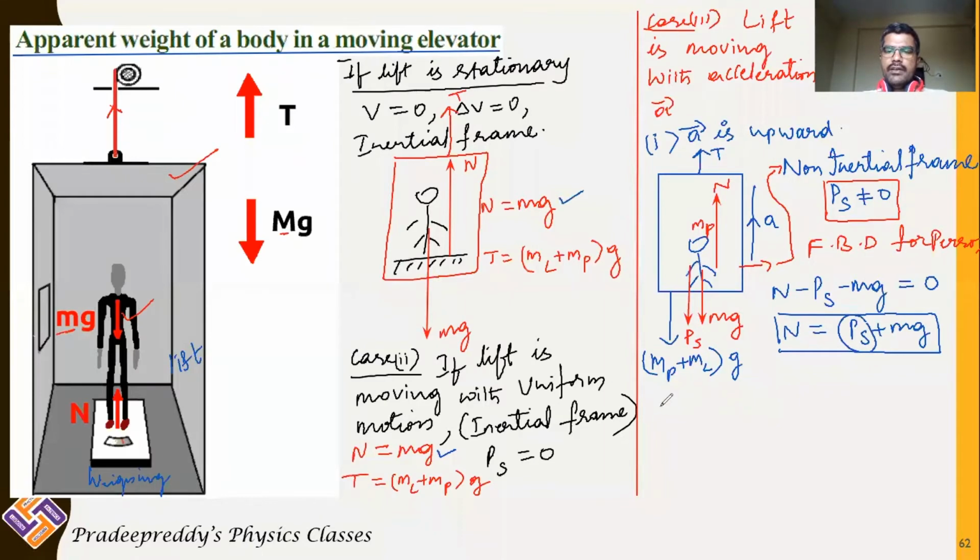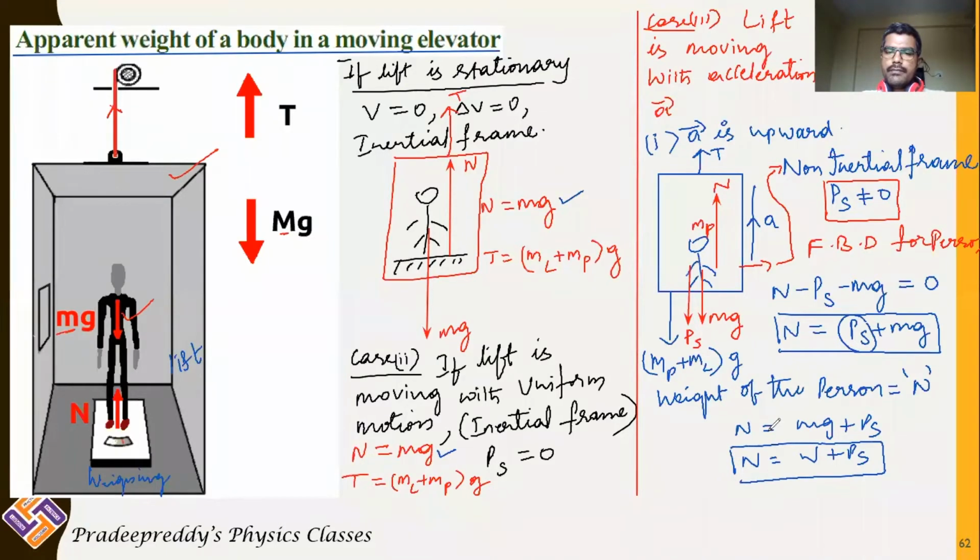As a result, weight of the person is equal to normal reaction. Normal reaction is equal to mg, the actual weight of the person, plus pseudo force. This is normal reaction N dash. So N dash is equal to W plus Ps.